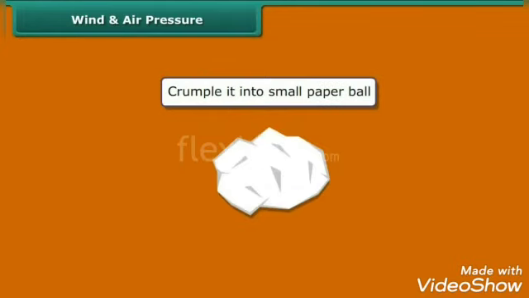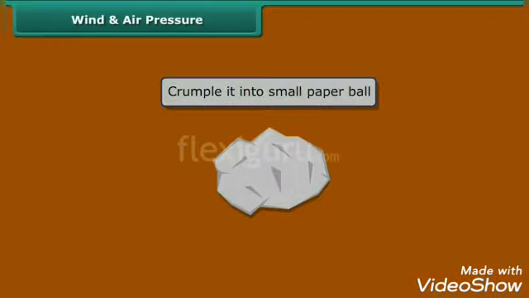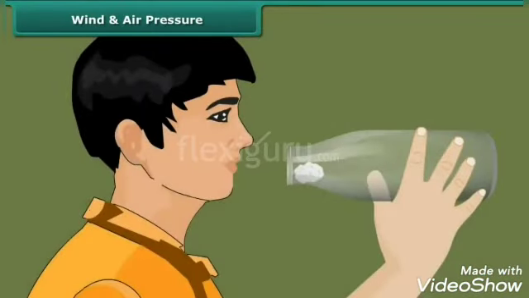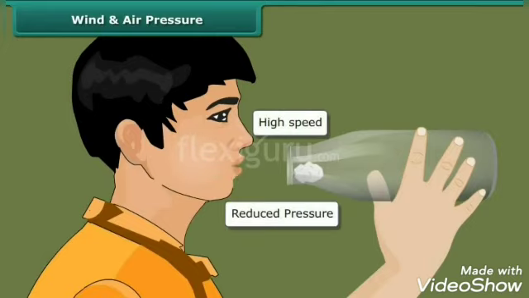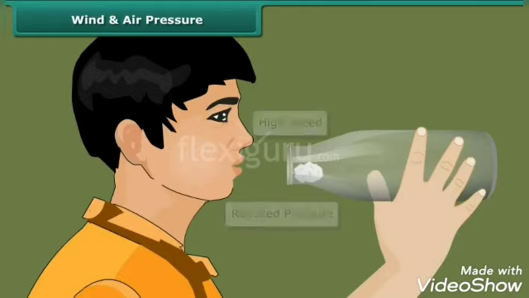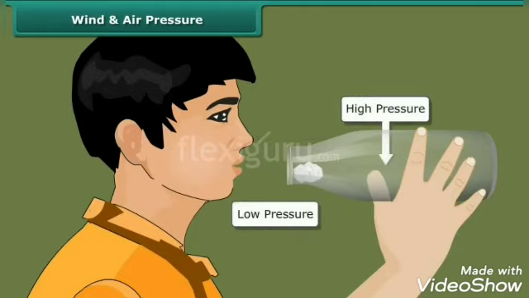Take a piece of paper and crumple it into a small ball. Now hold the empty glass bottle and place the paper ball just inside its mouth. Try to blow the ball into the bottle. Observe carefully: the paper ball is not moving inside the bottle. Do you know why? Actually, when we blow into the mouth of the bottle, the air near the mouth has higher speed. This decreases the pressure there. The air pressure inside the bottle is higher than near the mouth of the bottle. So when we blow, the air inside the bottle pushes the ball out.